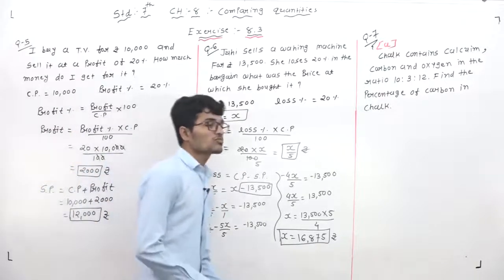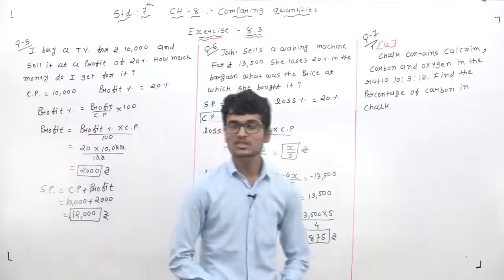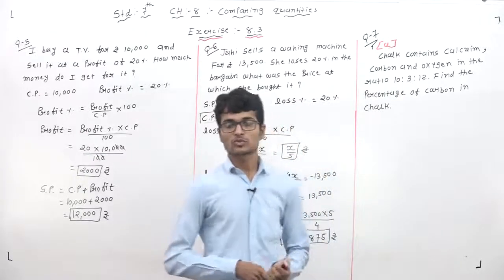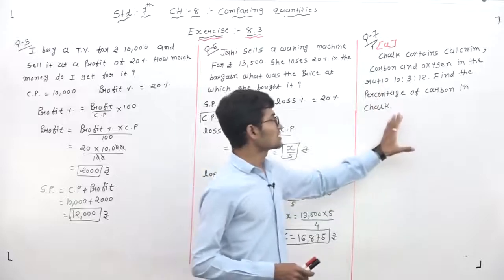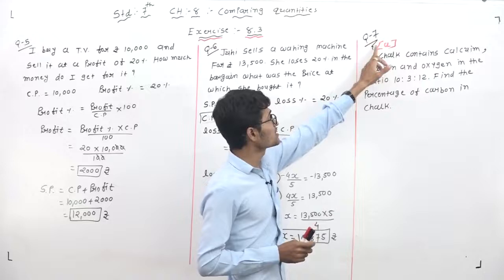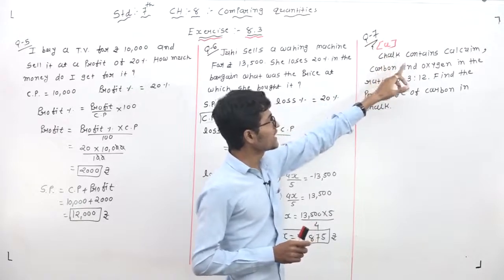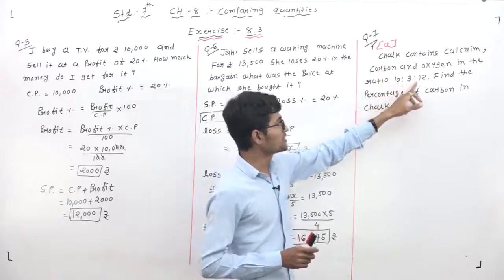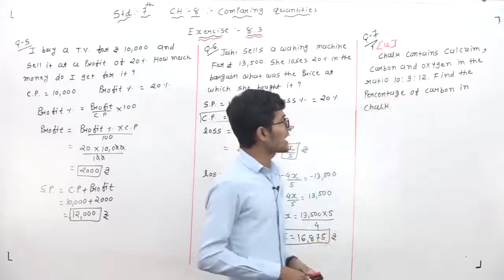Then after that, question number 6. So dear students, in question number 6 there are two questions. We will first discuss the first question, which is part A. Chalk contains calcium, carbon and oxygen in the ratio 10:3:12. Find the percentage of carbon in chalk.